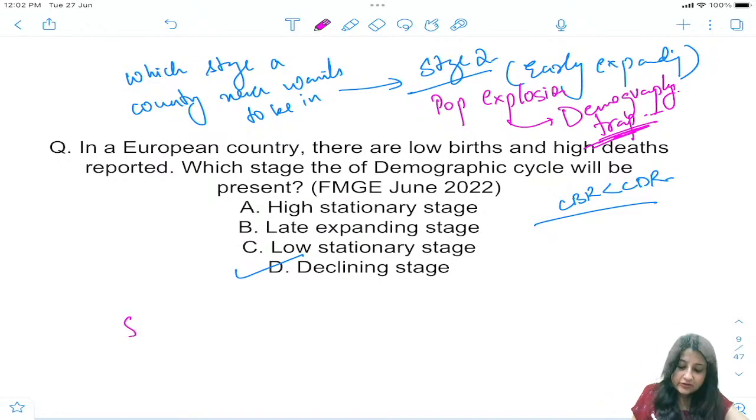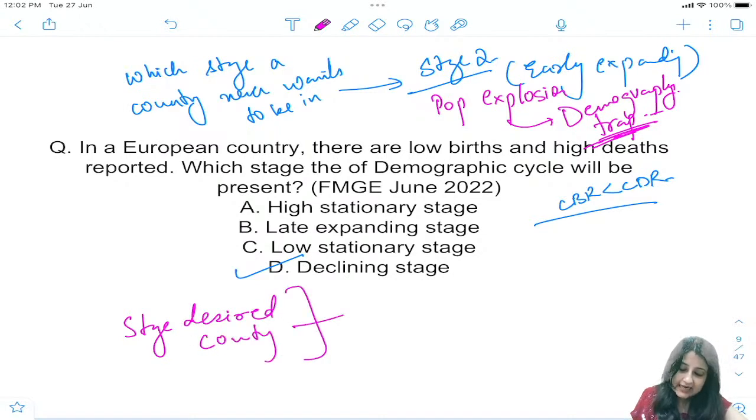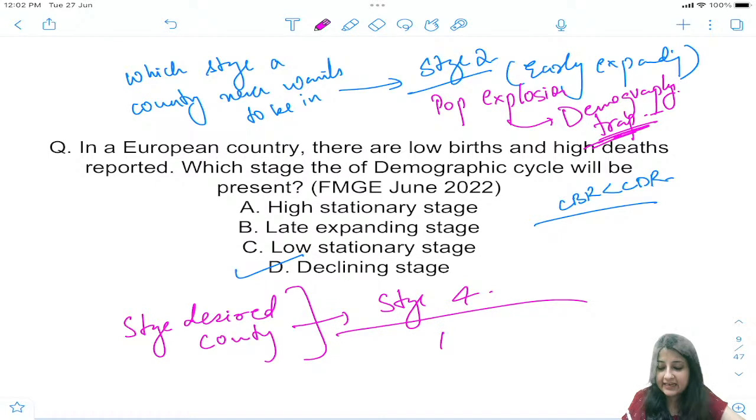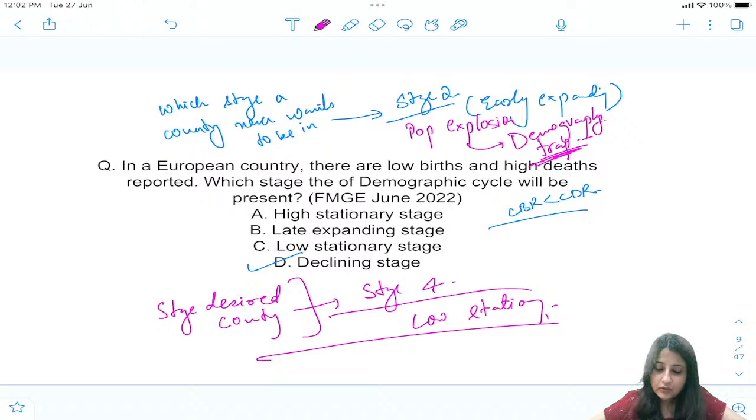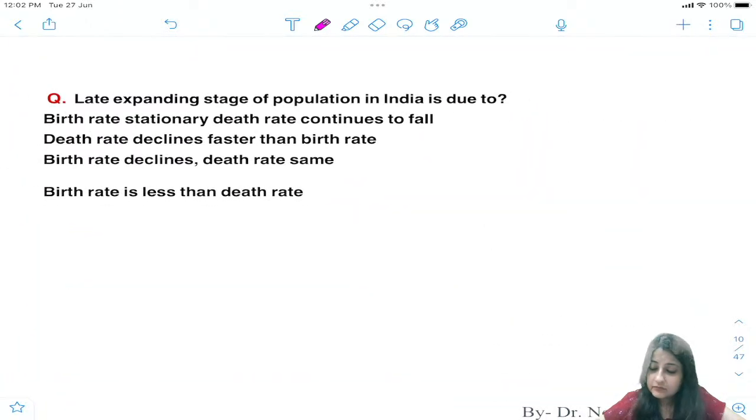Which is the stage desired by a country? All right, what is the stage desired by a country? So the stage, everyone, which is desired by a country is stage 4. Don't say declining. It is low stationary. Every country wants to come to this stage. Okay, low stationary, not late expanding, low stationary. All right, okay, chalo, next question.